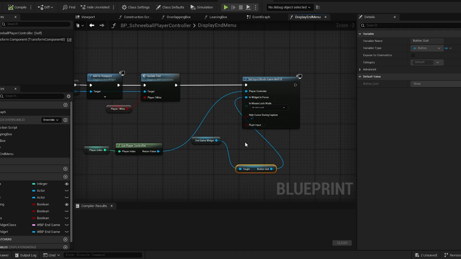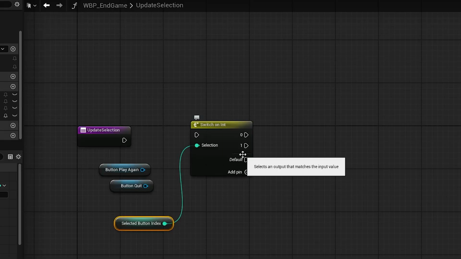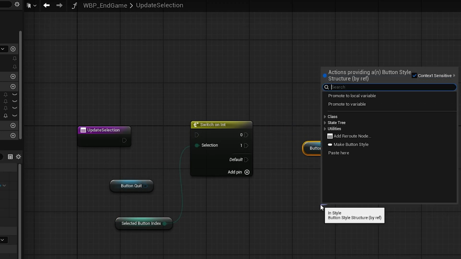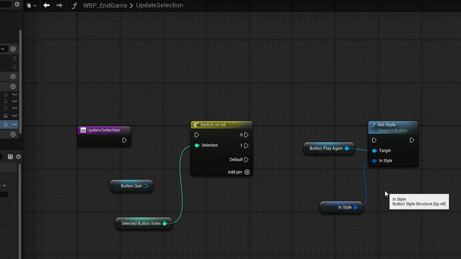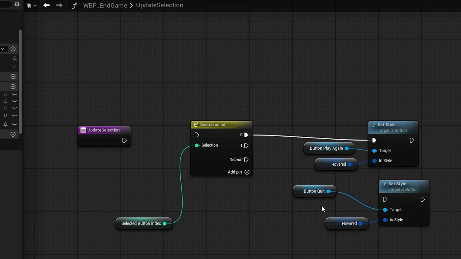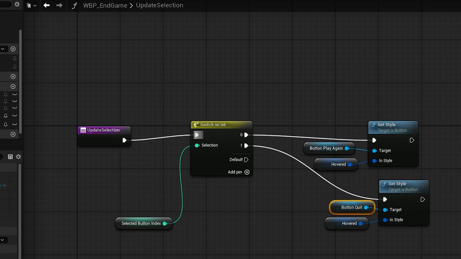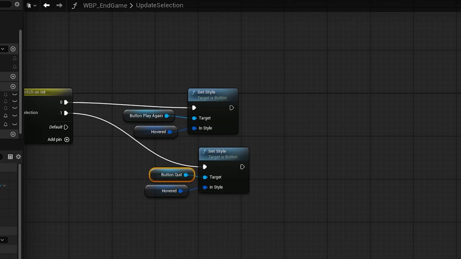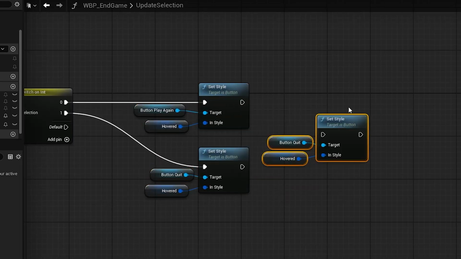And honestly, at this point, I was just keen to wrap this project up. So I implemented the button selection functionality on the UI widget blueprint itself, which I think is bad practice. I think the right thing to do would be to keep all the player controls on the player controller blueprint, which is what it's for, rather than spreading them across different blueprints. But hey, at this point, it just has to work, and it does work.